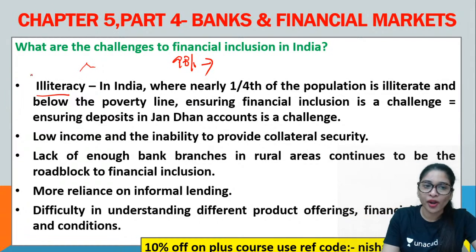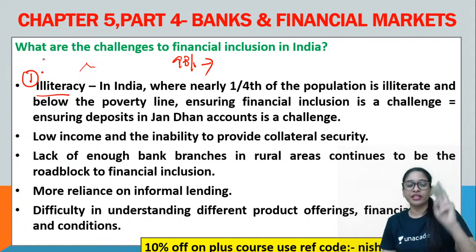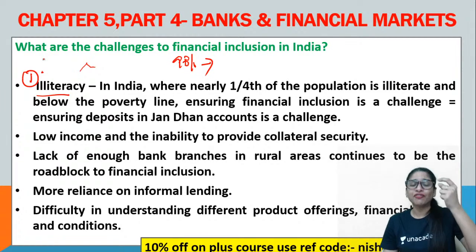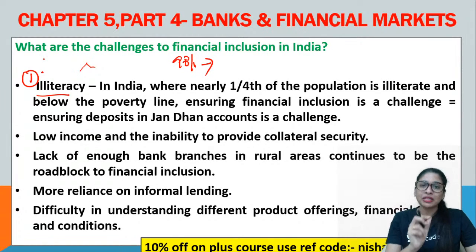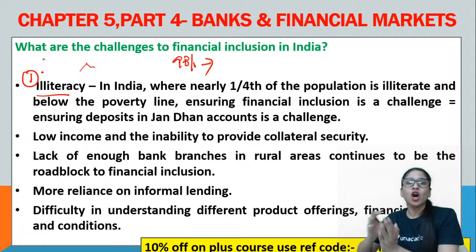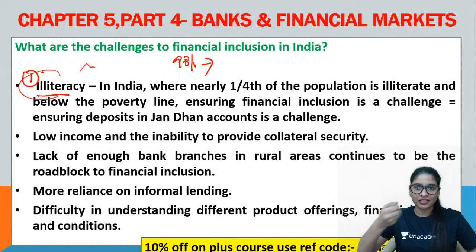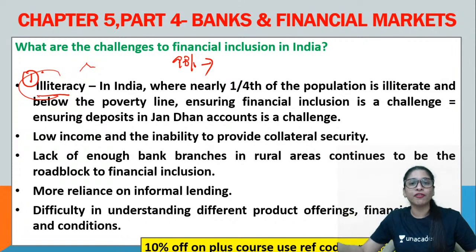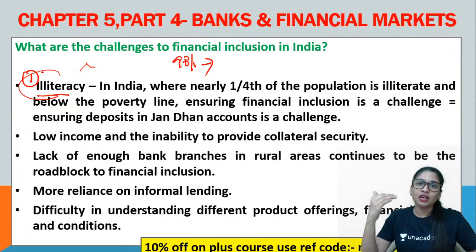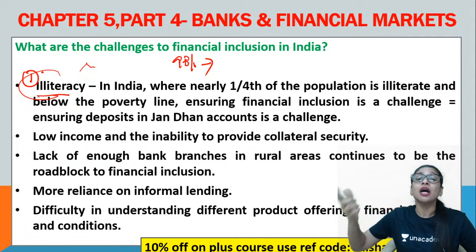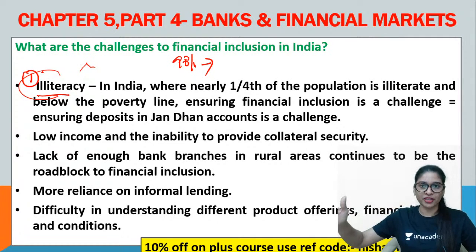So look at the first point, guys. It is illiteracy. Let me tell you two things, okay. From whatever issues or challenges you write for the answer, keep that in mind. When you talk about the way forward or suggestions, from illiteracy, develop a point. First is illiteracy. So from that, you should develop a point for the way forward. You should say that start creating awareness and by increasing the literacy, digital literacy, ensure that there is transparency and inclusive perspective. You understand?